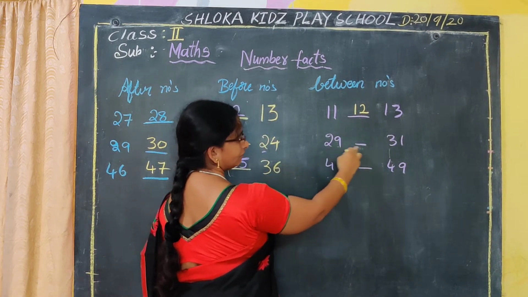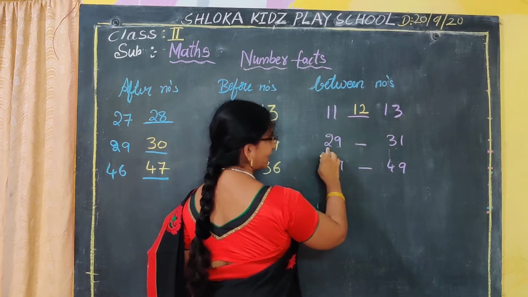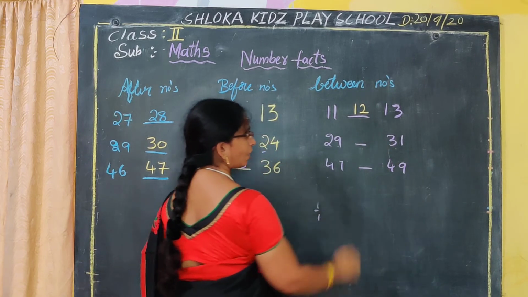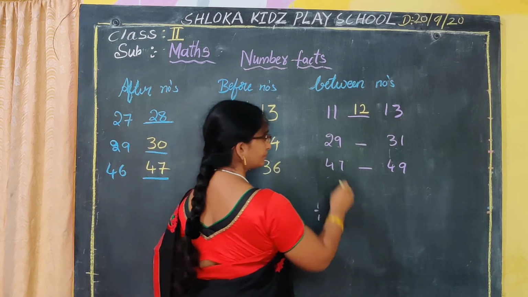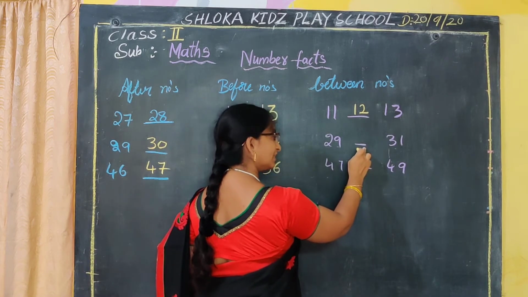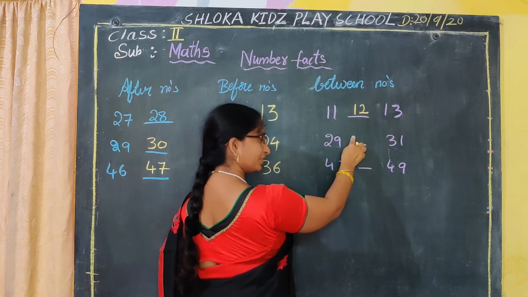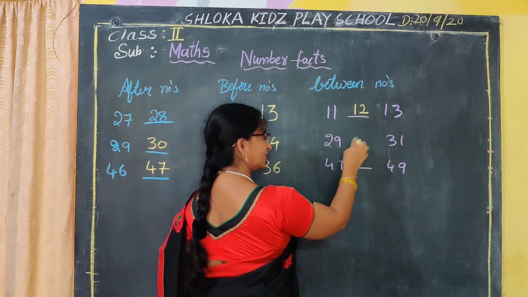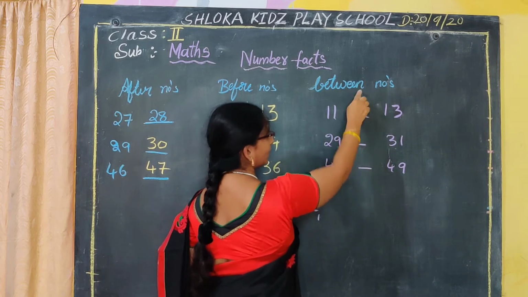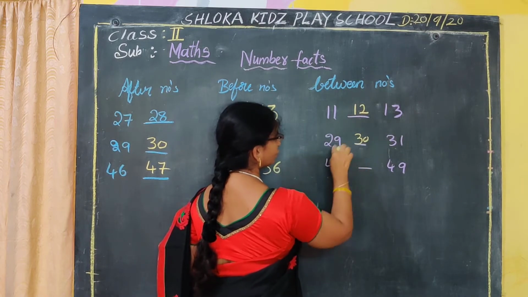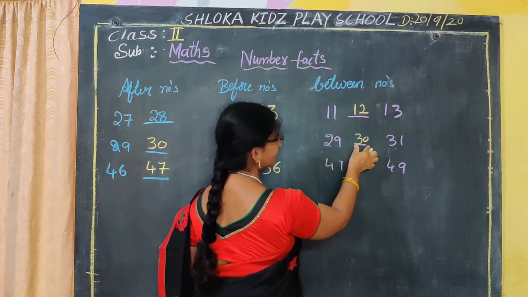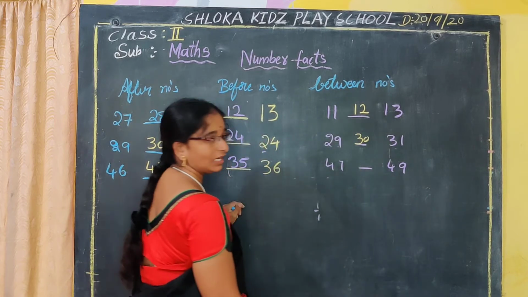29 and 31. So between 29 and 31 what will come? Which number is missing here? 29 after what will come? Yes, 30. Very good. 31 before what will come? Tell me. Yes, 30. So this 30 will become the between number. So from these two numbers one number will be missing. That missing number is nothing but the between number.